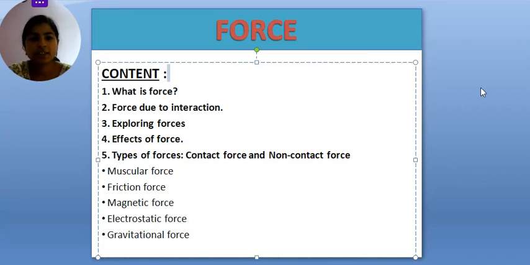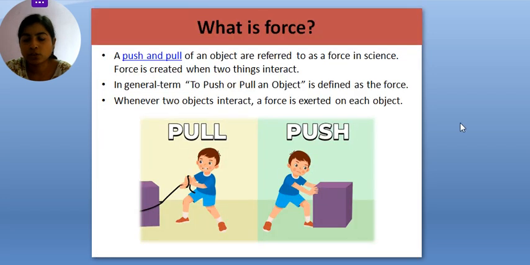Hello, my dear students. Today we will discuss our topic, force. In this topic, we will discuss what is force, force due to interaction, exploring forces, effect of force, and types of forces. Right. So all these things we will cover in our lecture. Before starting the topic, I have one question: have you ever seen the force?